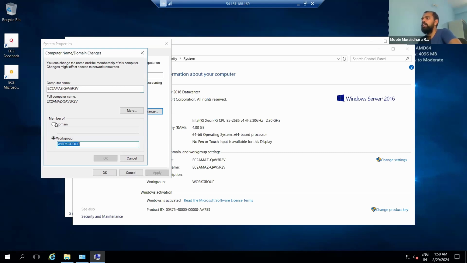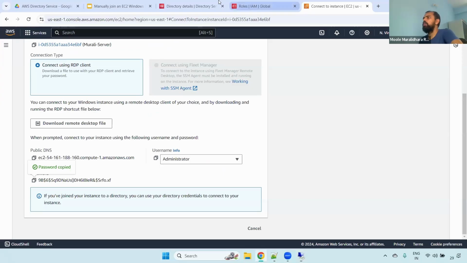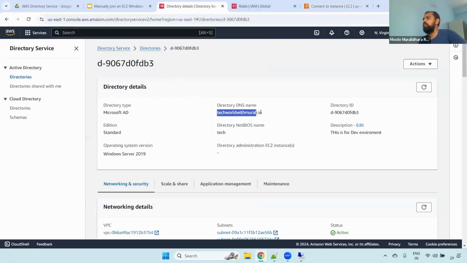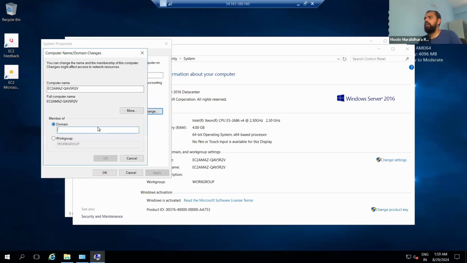Now what you have to do? Select the domain. Here, you have to give your domain. What is the domain name? Go to the directory service. You can copy this particular domain DNS name. Copy that and give it here, and then click the next button.